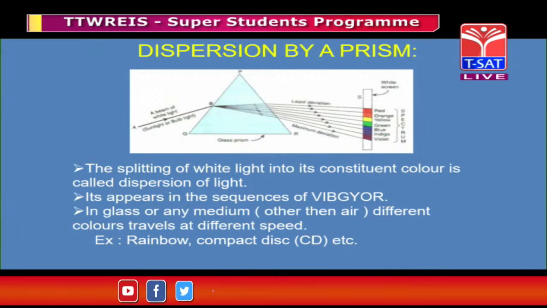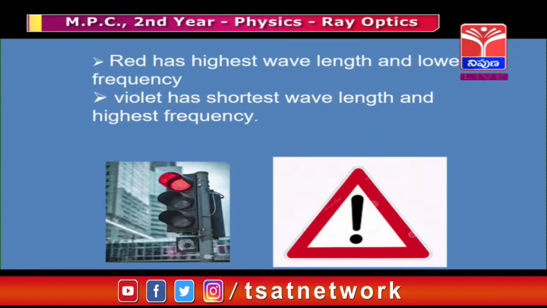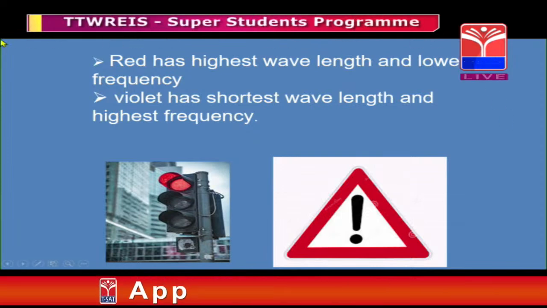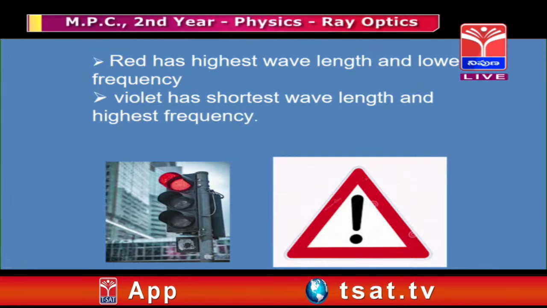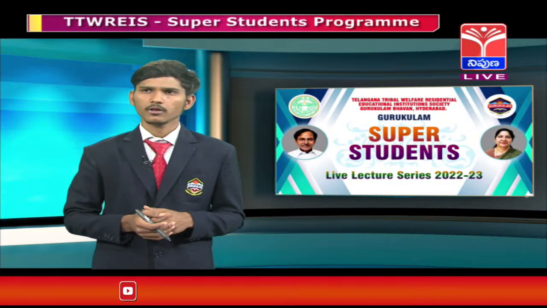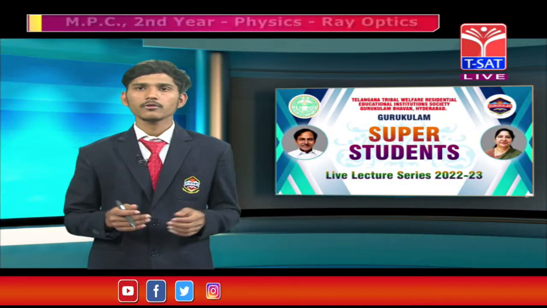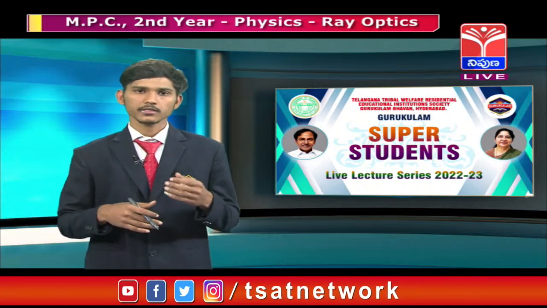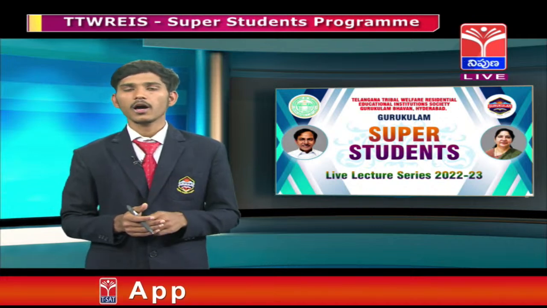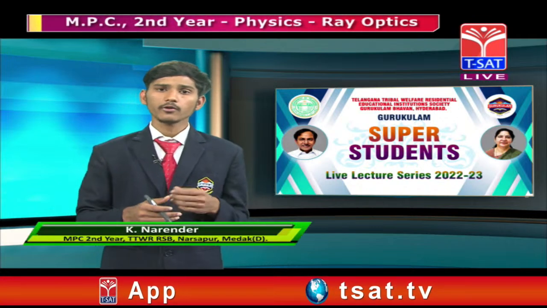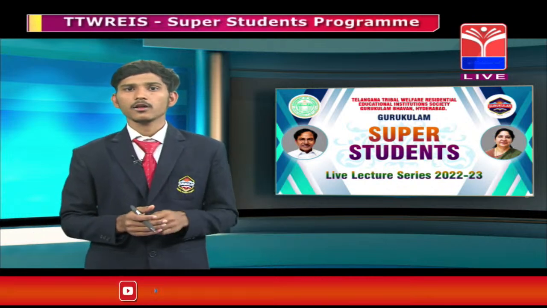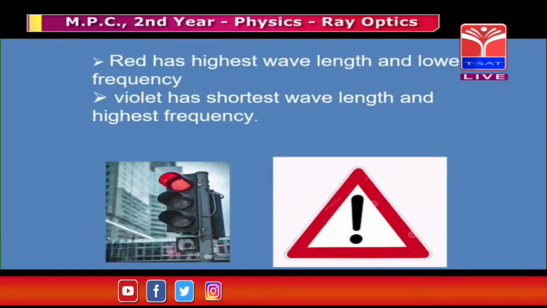So the conclusion is that different colors have different wavelengths. For example, red has the longest wavelength and lowest frequency, and violet has the shortest wavelength and highest frequency. We use this in our day to day life. As we all know, in cities, to control the traffic, we use a red light to stop the vehicles, and we use red color for danger areas. That is because it has the longest wavelength and lowest frequency.